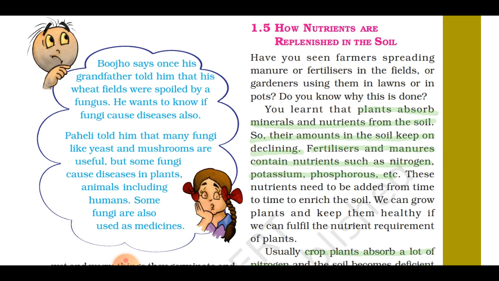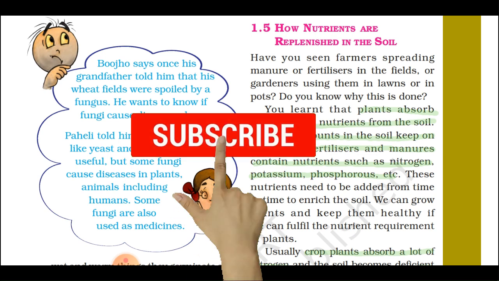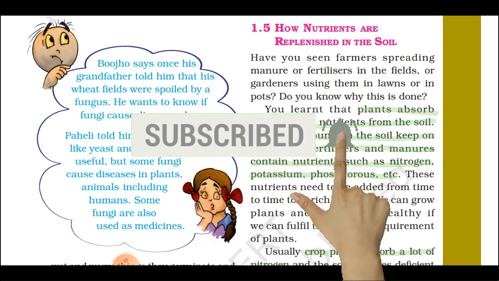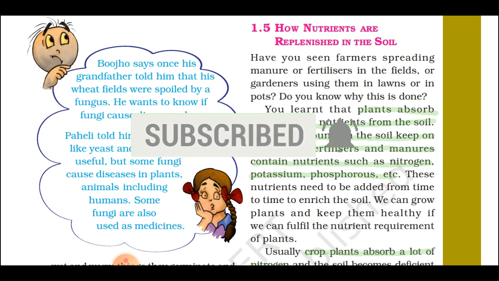Students, in this chapter you learned that plants are autotrophs. Only a few plants adapt their mode of nutrition, like parasitic and saprophytic. They derive nutrition from other organisms. This is all your chapter is about.